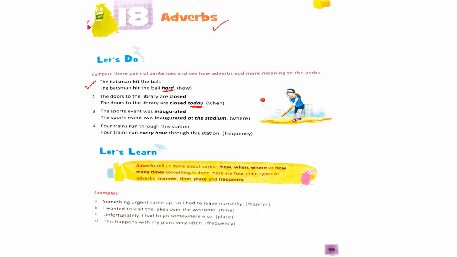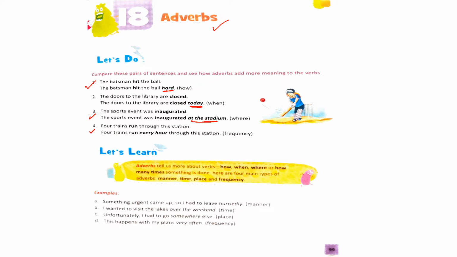Now let's see the third pair of sentences. The sports event was inaugurated. The sports event was inaugurated at the stadium. So the phrase at the stadium has been added here. Now see the last pair of sentences. Four trains run through the station.